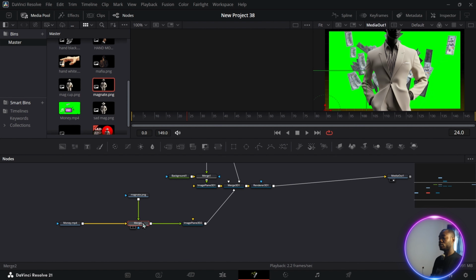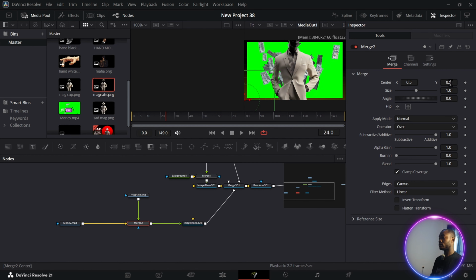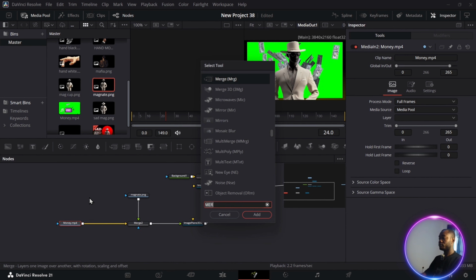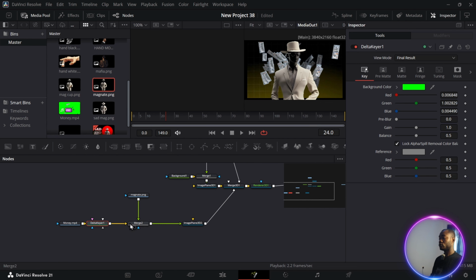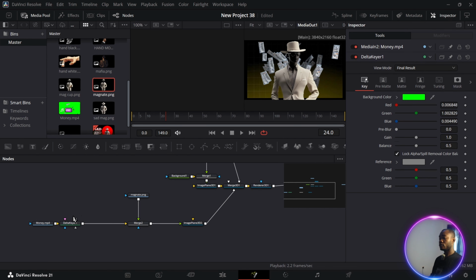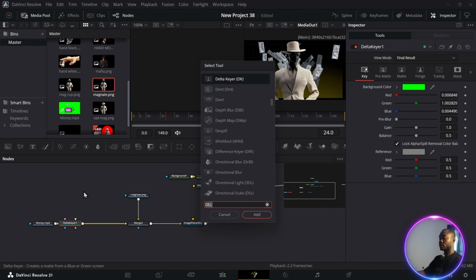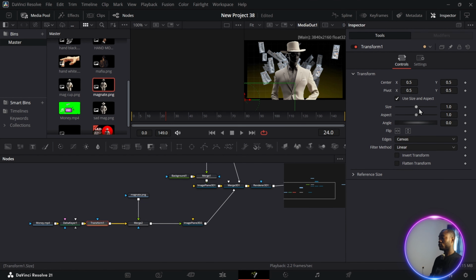Click on your mesh, go to your inspector tab and drag your mesh down. Click on your money, press shift and space, and add in a data key like this. Then pick your dropper and add it to your screen, so it's gone. Now after the data key, click on it, press space and add in a transform, regular transform, not transform 3D. Go to your size, click on your transform, and scale the size up.